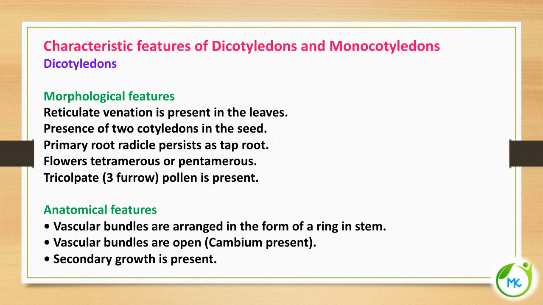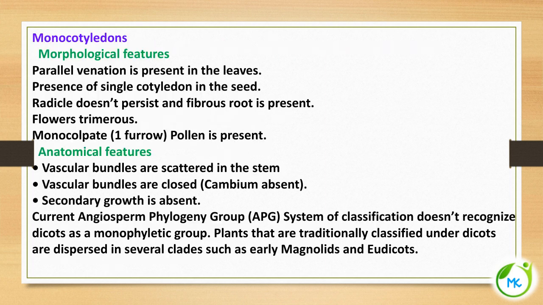Now let's see the anatomical features. The vascular bundles of dicot plants are arranged in the form of a ring, and the vascular bundles are of open type, that is, cambium is present. And secondary growth is also present in dicotyledons.